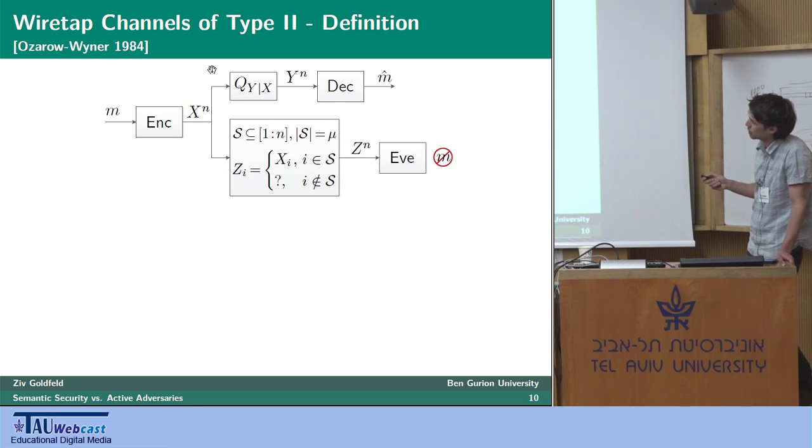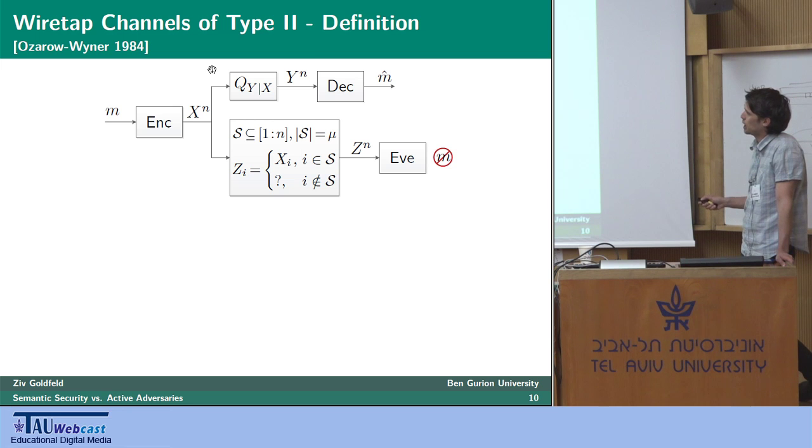Like a sequel movie. It's an idea by Ozarow and Wyner from '84, where the channel between the legitimate parties is your standard DMC, Q(Y|X). However, the channel to the eavesdropper is pretty unique. Eve is actually an active entity here in the sense that she can influence her observations, Z^n, and she does